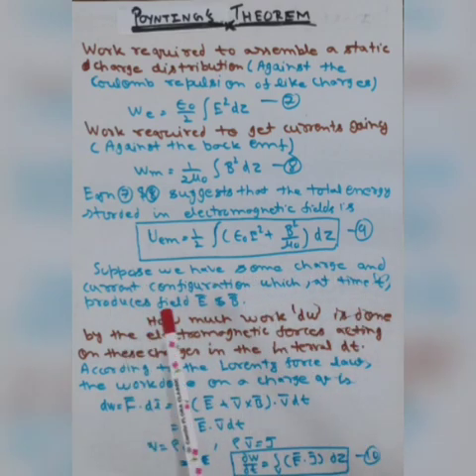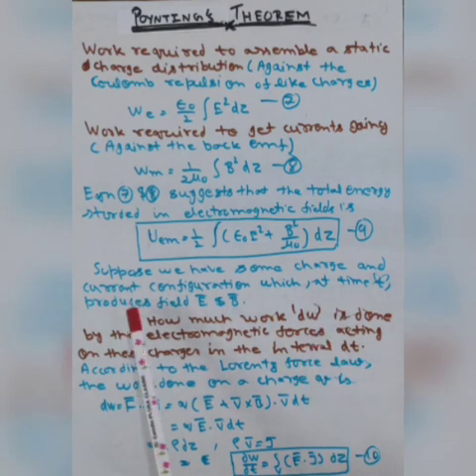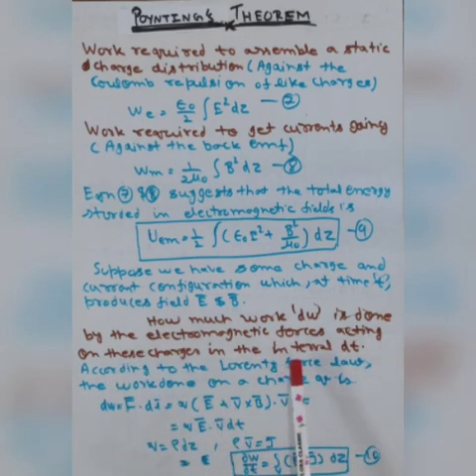Suppose we have some charge and current configuration at time t that produces an electric and magnetic field. Now how much work dW is done by the electromagnetic force acting on this charge in interval dt? According to the Lorentz force law, the work done on the charge q can be written like that: F, the Lorentz force, dot dl, where dl is the line element. It will be equal to q, and the force you can write as E plus V cross B, and dot dl, where dl is equal to V dt, where V is the velocity of the charge.